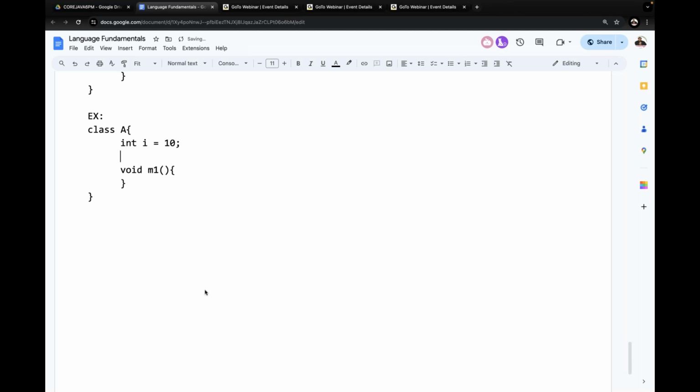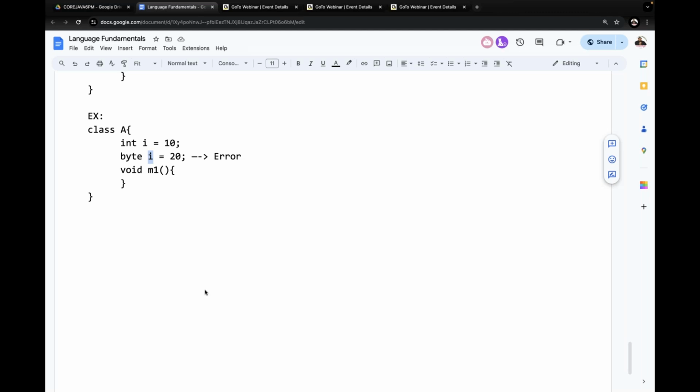The i variable is an identifier. i is a variable declared at class level. At the same class level, byte i is equal to 20. If I provide this now, we are going to get an error. Why? Because the i variable is already declared as an integer. Again, we are trying to declare it with another data type, byte. That's the reason why we are getting an error.